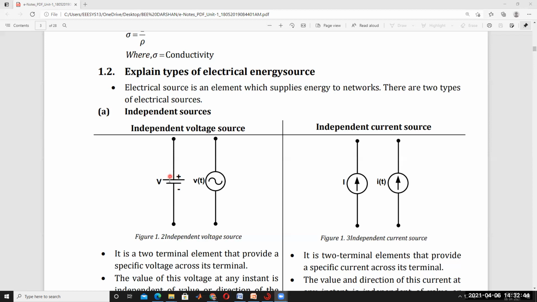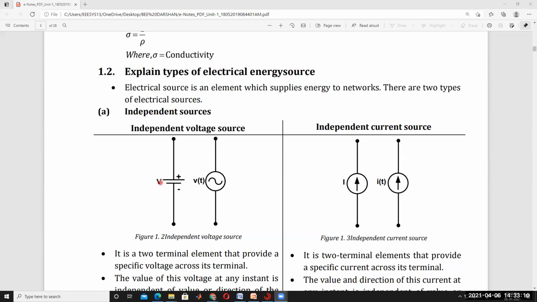And this is the representation for AC. The voltage source in DC is independent of time, but in AC it is time dependent. For AC there is a time concept, but for DC there is no time concept.